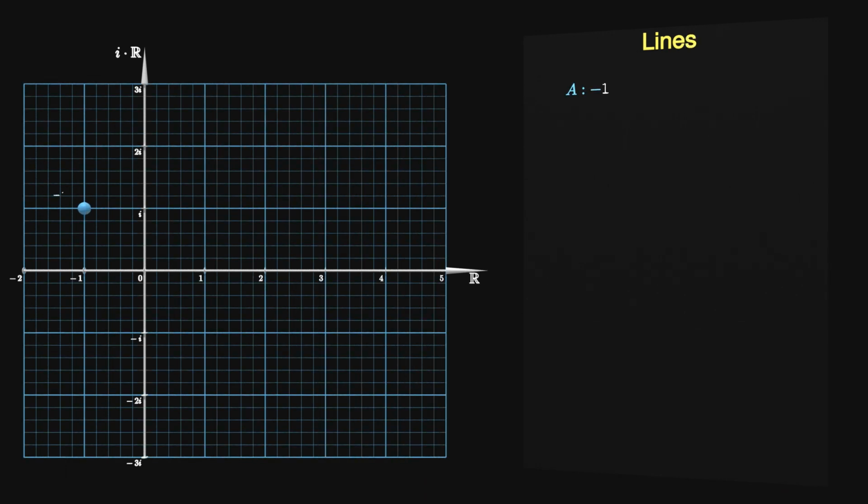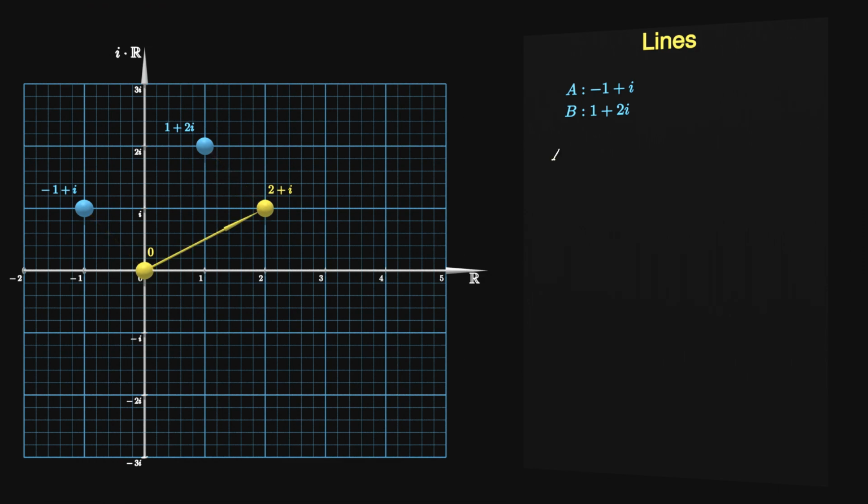Take -1 plus i and 1 plus 2i as an example, and notice that there's a unique line going through them. Choose one of the 2 complex numbers, in this case I chose -1 plus i, and subtract the chosen complex number from the 2 original complex numbers. Here we get 0 and 2 plus i as a result. Notice how this shifts our two original complex numbers in a way that one of them becomes the origin.